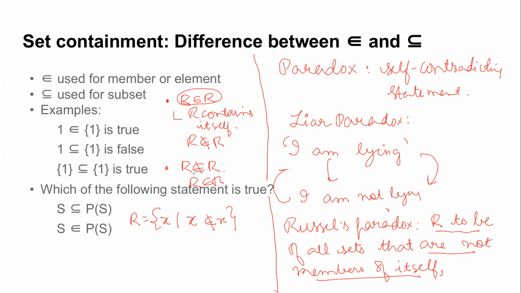And what is the solution to this paradox? What Russell suggested is actually, they show by a very famous argument by contradiction, using something called Cantor's diagonal argument, that basically such a set does not exist. Such a set does not exist. And they said that since a set is a very fundamental unit of mathematics, we should avoid such kind of set theory where we define such sets. In general they proved using contradiction that it's not possible to define everything as a set.